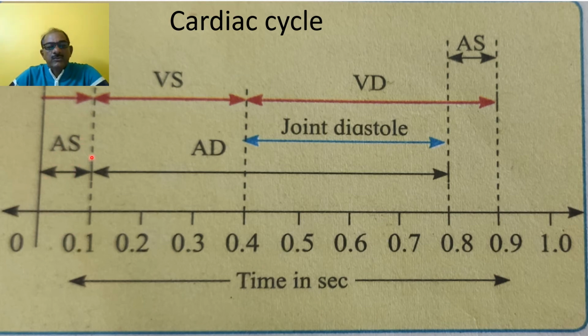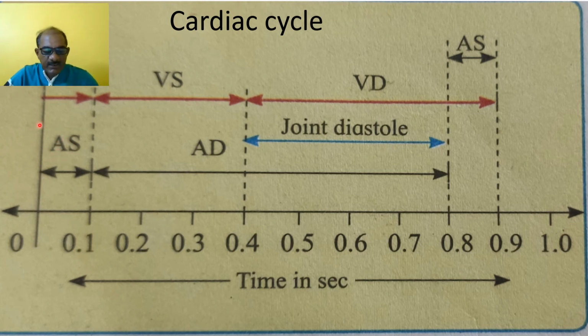And during this auricular contraction, the impure blood or deoxygenated blood from the right atrium enters the right ventricle through the atrioventricular aperture, and the backflow is prevented by the tricuspid valve.